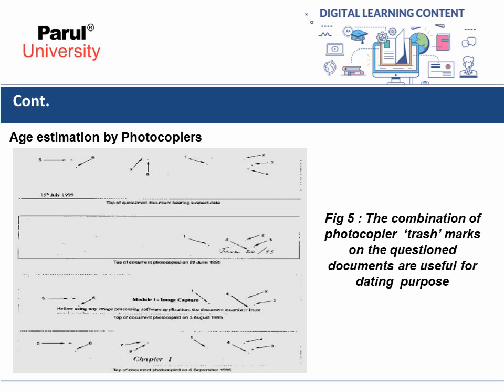So as you can see, upper portion trash marks were produced on dated 15 July 1995. Then top of documents photocopier on 20 June 1990 is the second image, and remaining are the images which were taken on 6 September 1995.